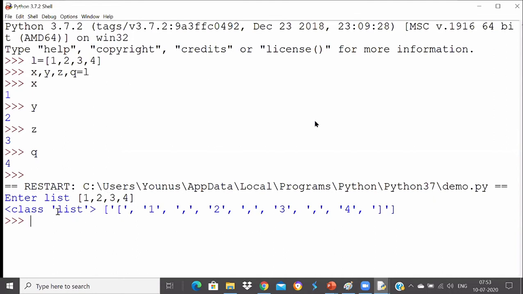You see, it generated into a list class, but even the square bracket is a part of the list, and the comma will be treated as a part of the list. So that's why it is not a good way to take it. It is not a good way to accept it.